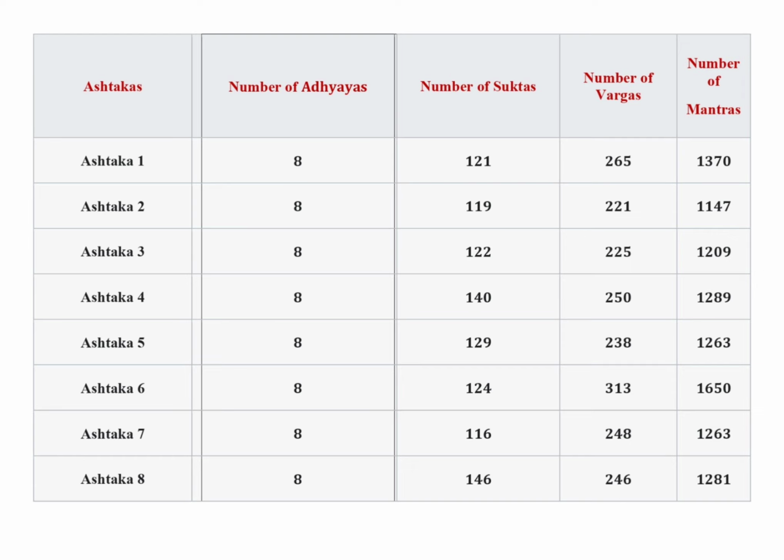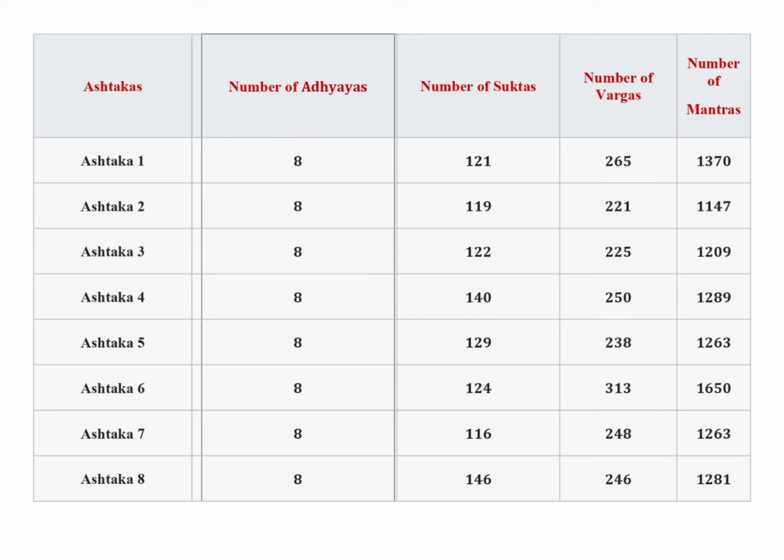In this table we are going to see the number of Ashtakas, number of Adhyayas, number of Suktas, number of Vargas and number of mantras. In Ashtaka 1 there are 8 Adhyayas, 121 Suktas, 265 Vargas and 1370 mantras. In Ashtaka 2 there are 8 Adhyayas, 119 Suktas, 221 Vargas and 1147 mantras. In Ashtaka 3 there are 8 Adhyayas, 122 Suktas, 225 Vargas and 1209 mantras.